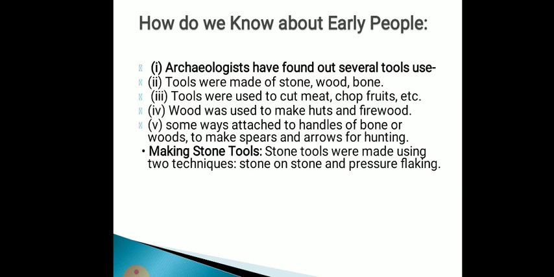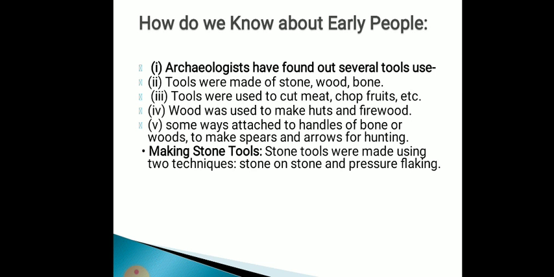Then we talked about Mesolithic. The Mesolithic age started around 12,000 years ago. In this period, we found climatic changes in the atmosphere, and that led to the development of grassland, or we can say the development of flora and fauna, and it also helped increase the number of deer, goats, sheep, etc. Animals also started surviving on the grass.